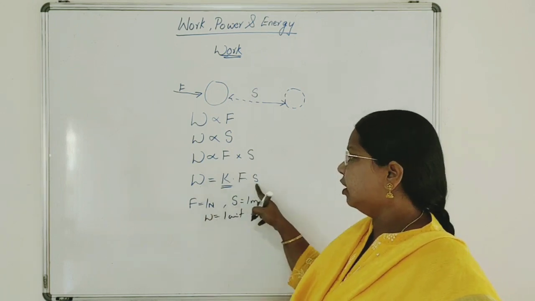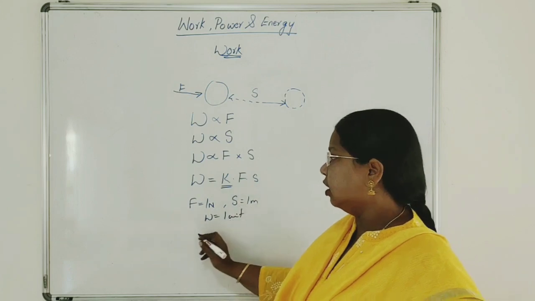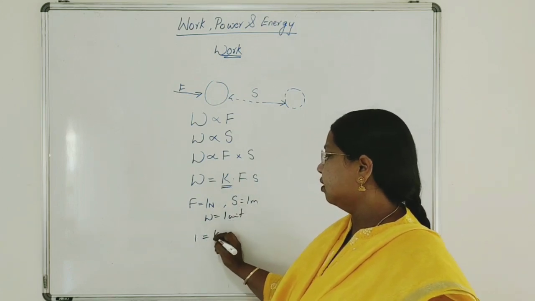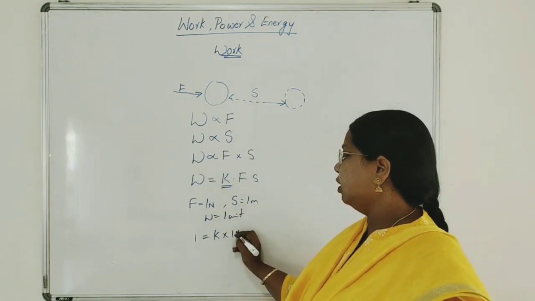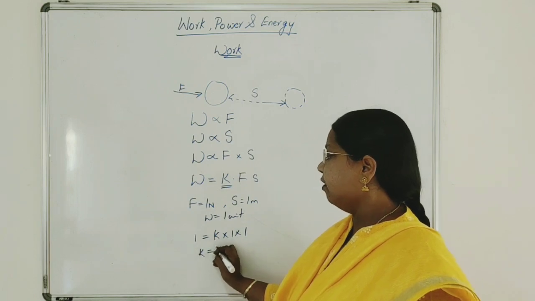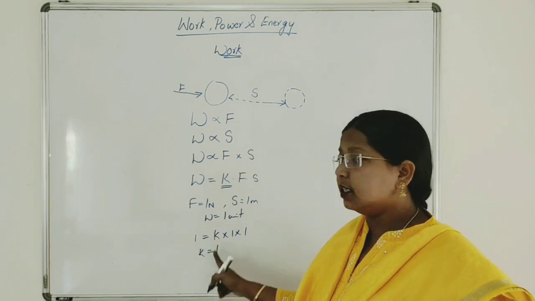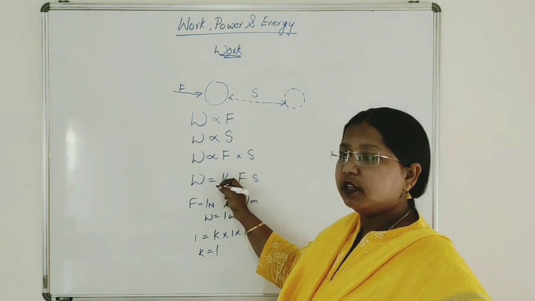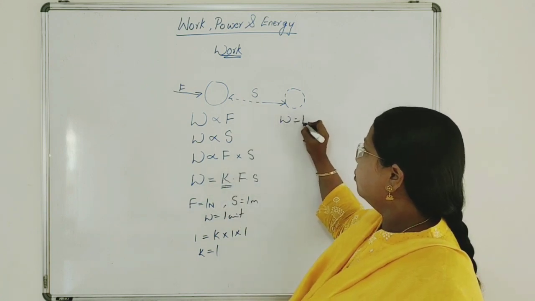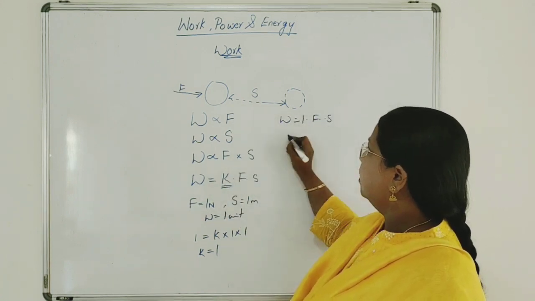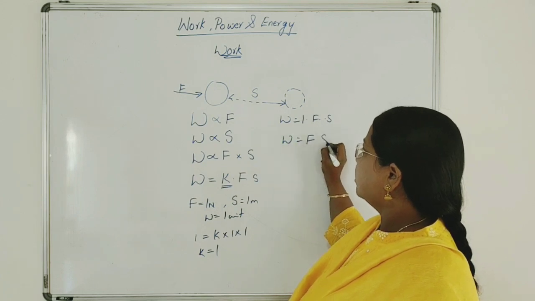So everything is 1 here. Let us substitute these values: 1 is equal to K into 1 into 1. Therefore, you will get the K value as 1. So the proportionality constant is 1. Let us substitute in this equation. So you will get W is equal to 1 into F into S. So W is equal to Fs.